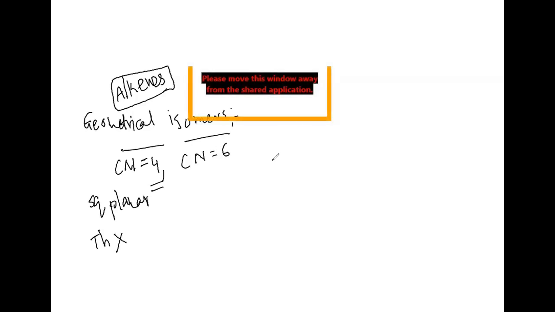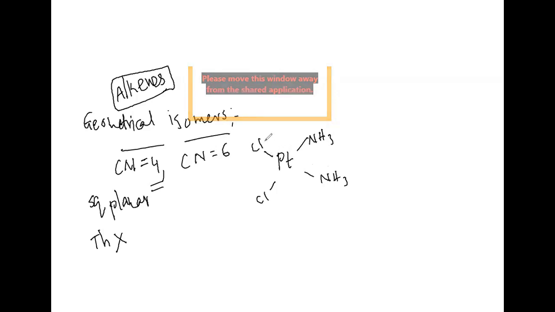Let us take one particular example: Pt, NH3, NH3, Cl, Cl like this. We can call this cisplatin. What is the name of this one? Cisplatin.